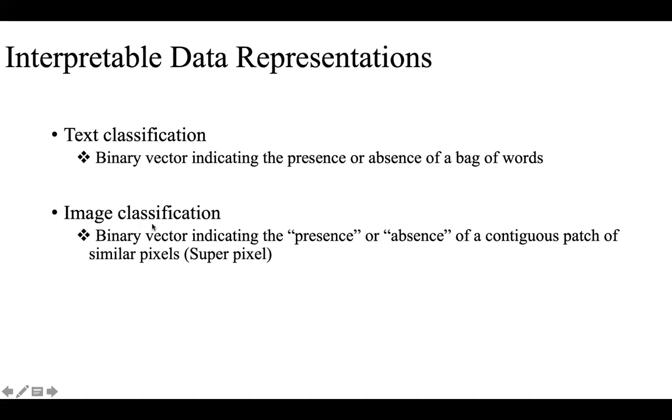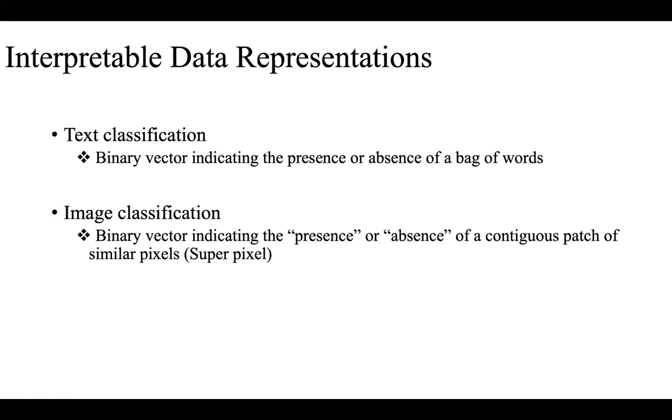In the case of image classification, they again take a binary vector indicating the presence or absence of a contiguous patch of similar pixels, which they call a superpixel. Let's say in the data set there are 5 images.